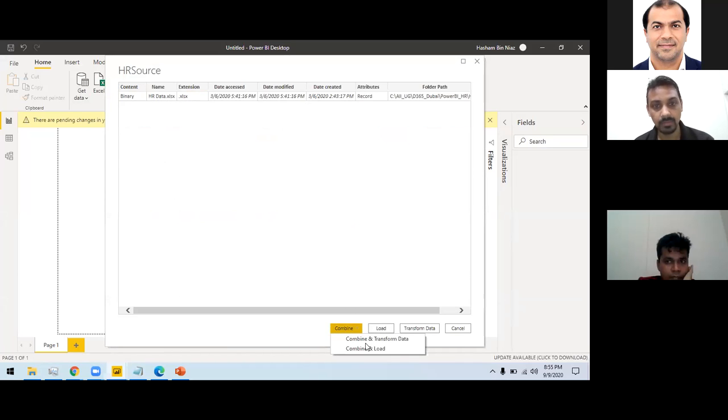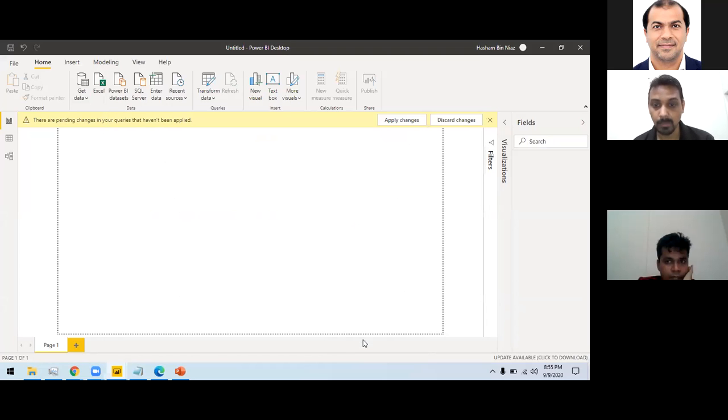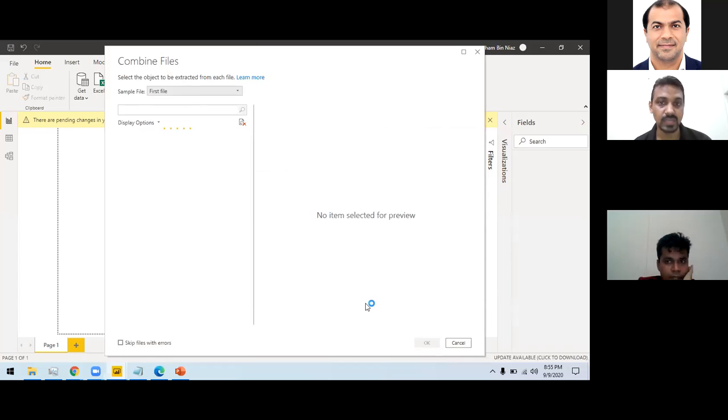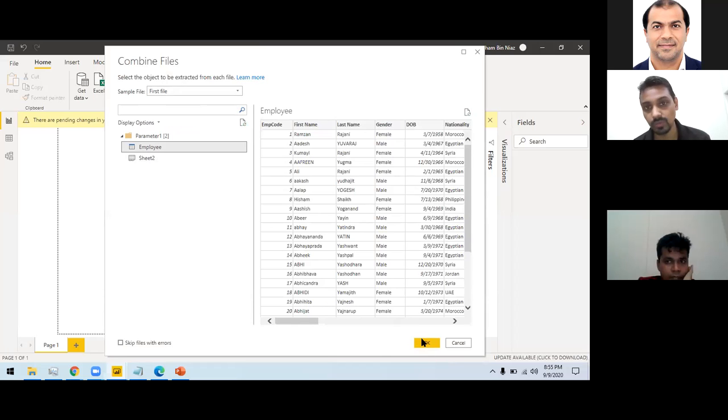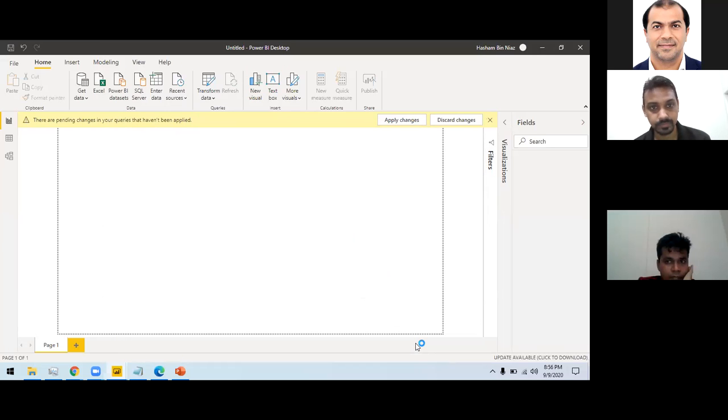So once I provide this file, it gives me this Excel file. What I'm doing here is combining and loading this data. So let's combine and transform data, so I can use multiple files here as well. If I have multiple files, my connection can combine those files. So if I have multiple files in my folder, 2, 3, 4, 5, all the files will be available and combined here as well. So this is my file here. And when I click OK, this data is being loaded into my model.